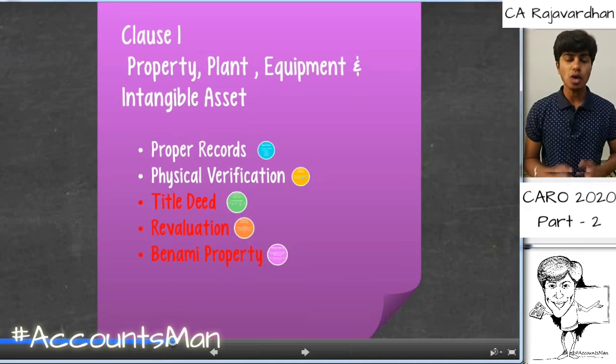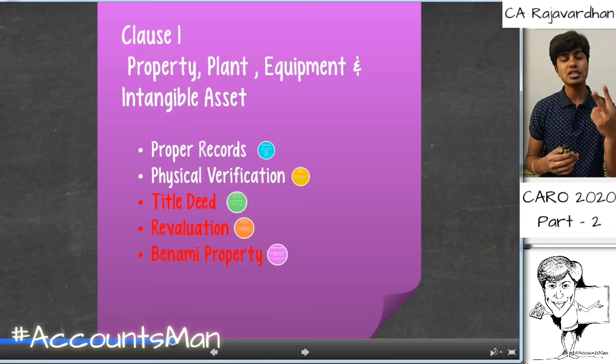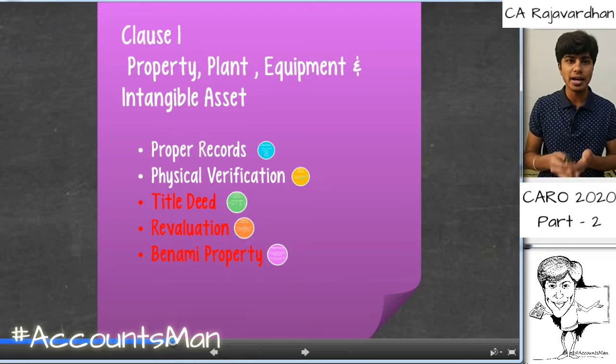So according to this particular clause, there are 5 important points that we need to see, of which the first 2 were there in Caro 2016 also, whereas the last 3 are the new things that are there only in Caro 2020. The first thing is proper records. Now, what exactly is the term proper here? The definition of the term proper is left to professional judgment.